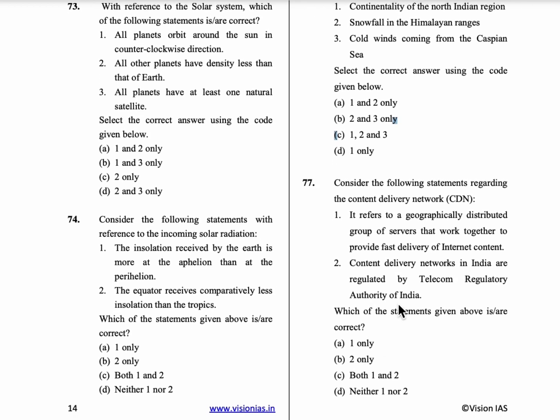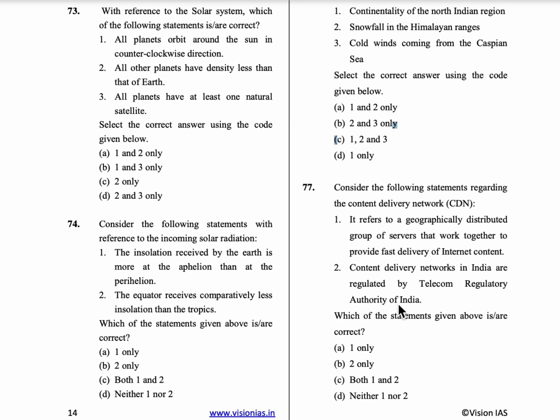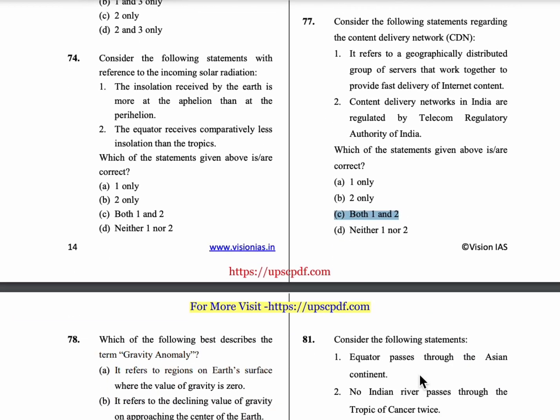77th question, consider the following statements regarding content delivery network. First statement is, it refers to the geographically distributed group of servers that work together to provide fast delivery of internet content. Second statement is, content delivery networks in India are regulated by the Telecom Regulatory Authority of India. So both these statements are correct. Option C is the correct answer.